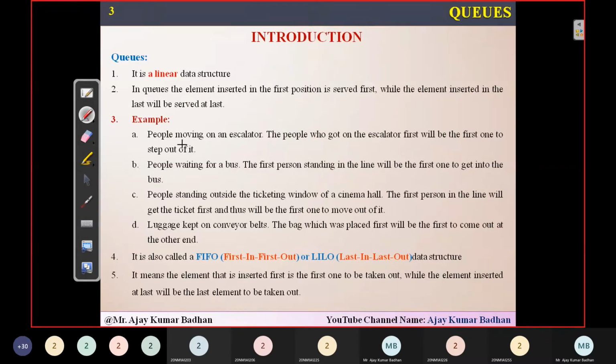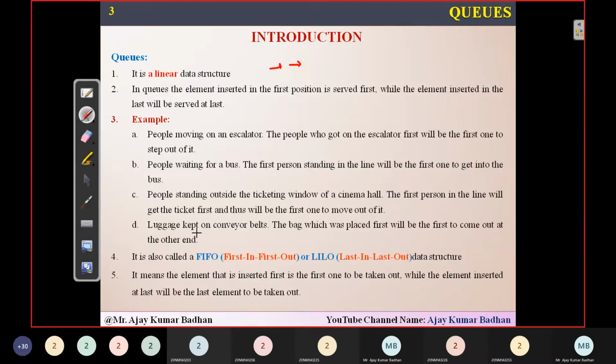So here are some examples you people can see. Like people moving on an escalator. An escalator is like a lift where the people will be moving. In an escalator, whichever person we insert first will be the first who comes out. A much better example I can give is people waiting for a bus. They will be standing in a line. When the bus arrives, the first person standing in that line will be the first person getting into that bus. Whoever comes first is the one who will be served first.